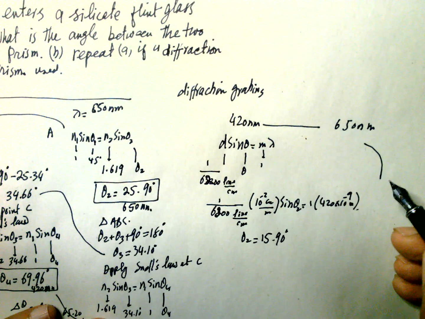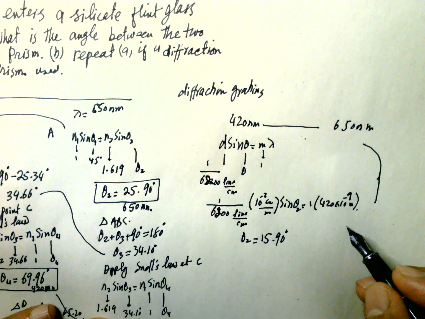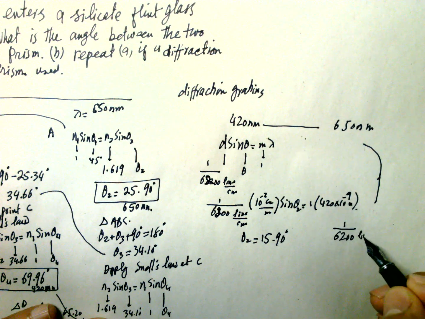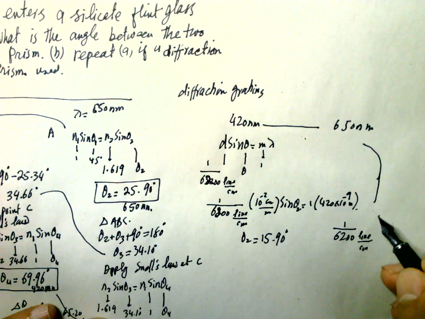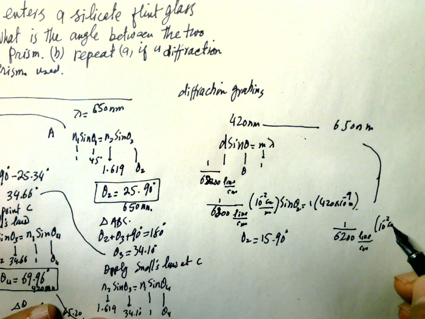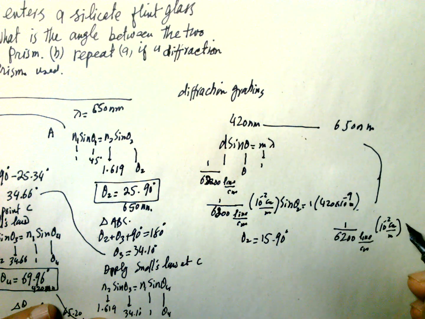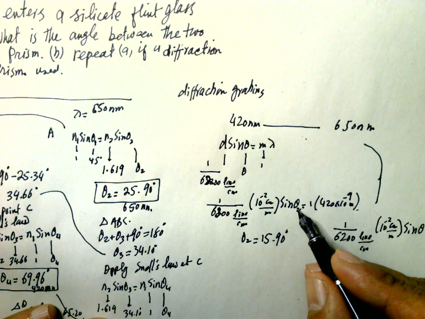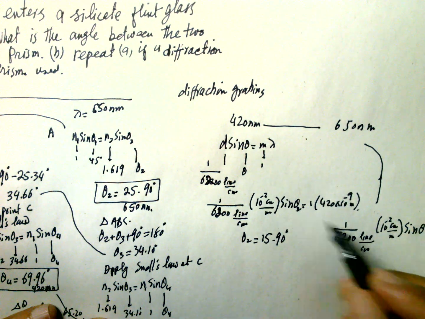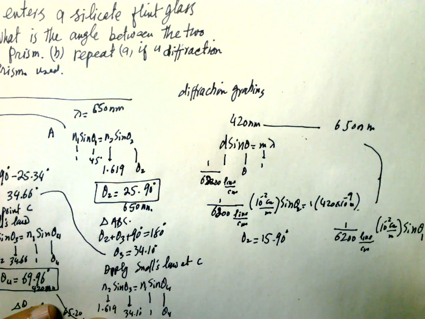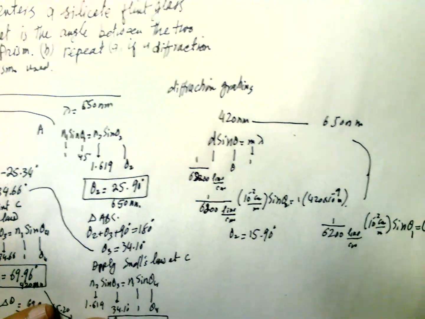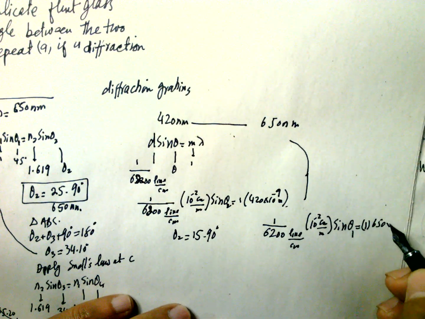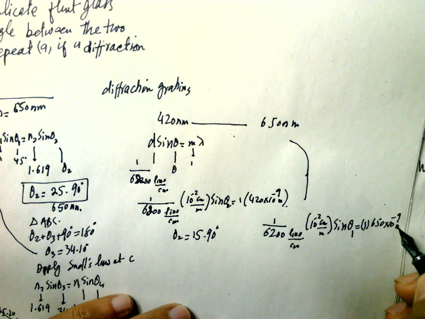So similarly for this one, 1 over 6200 lines per centimeter times 10 to the power minus 2 centimeter per meter times sine of theta 1, with m equal to 1, is equal to 650 times 10 to the power minus 9 meter.